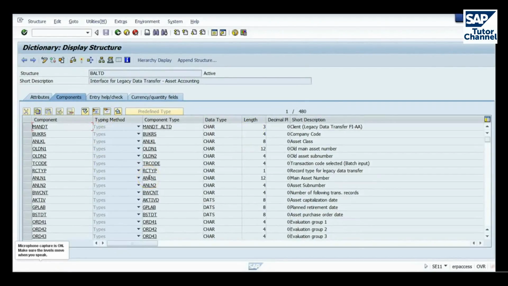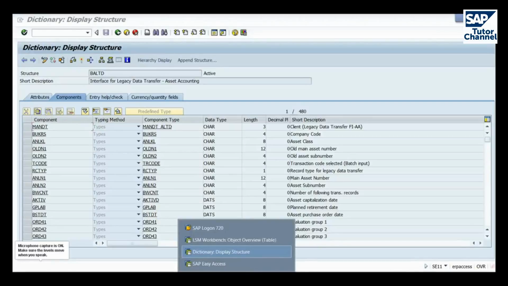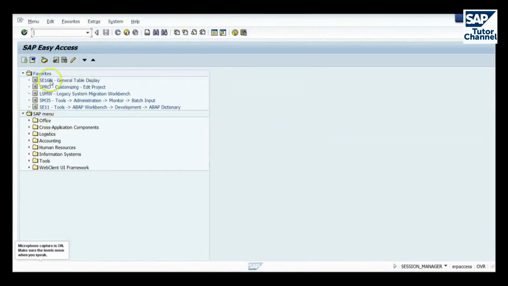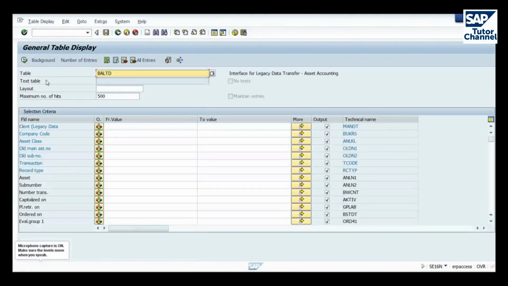Let's take another look at how we can see the difference between a structure and a table. Go back to easy access here, and we run transaction SE16N, which is general table display. Okay, I had typed in BALTD before, so if we run that, we get an error which says it calls a table, but BALTD is not the correct category. In other words, it's not a table.